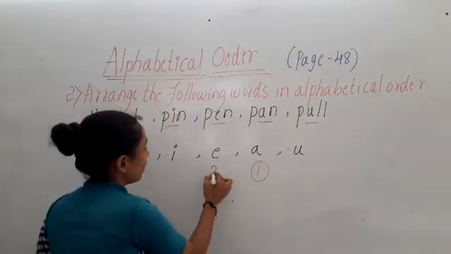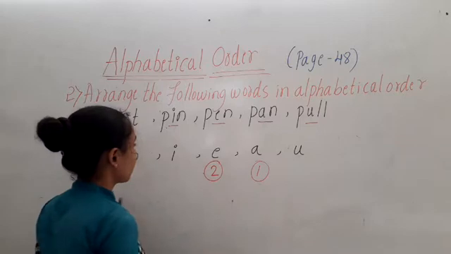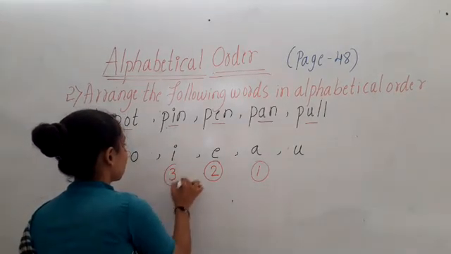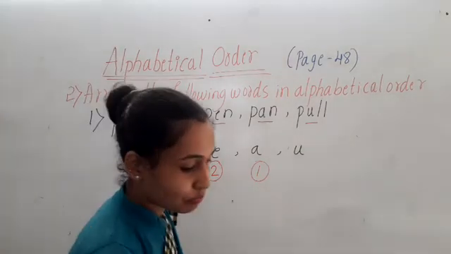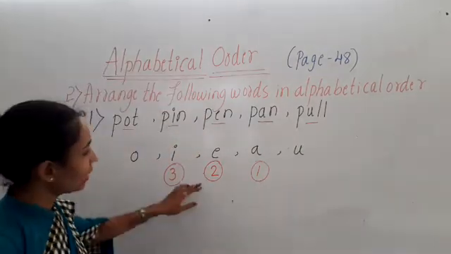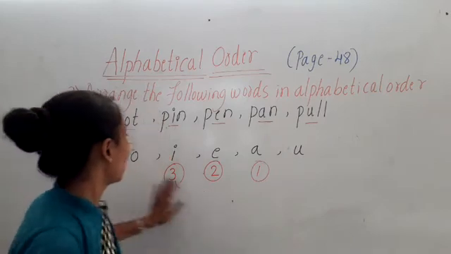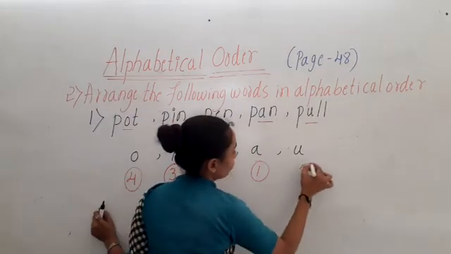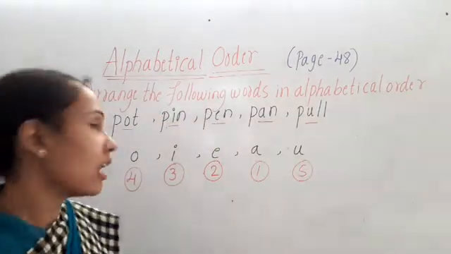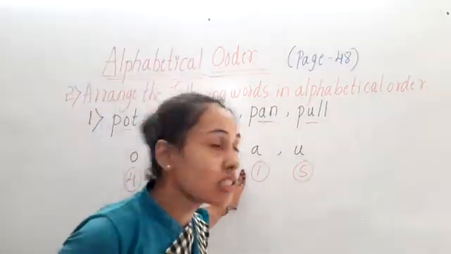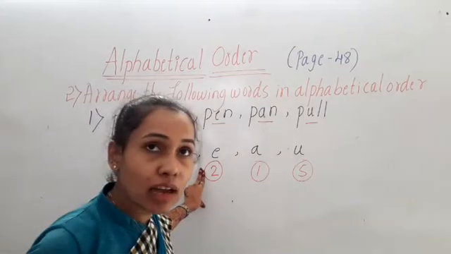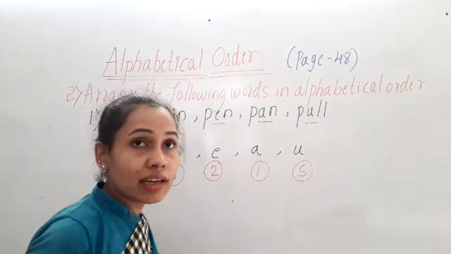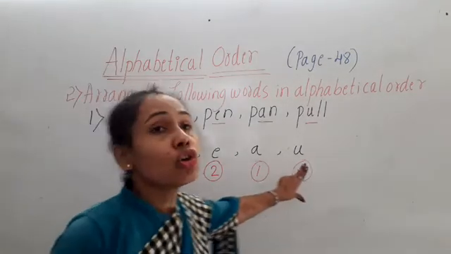A, then E, then I, then O, then U. Okay children, in alphabet A letter comes first, after A, E letter comes, after E, I letter comes, after I, O letter comes, after O, U letter comes.